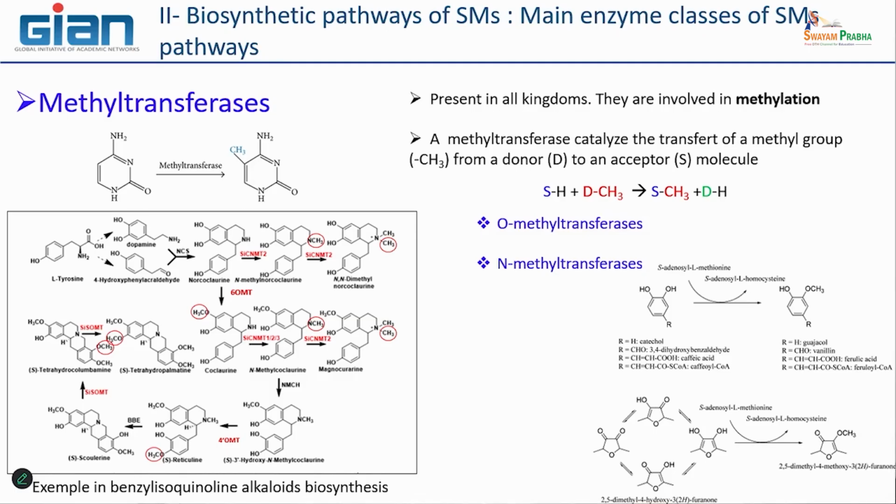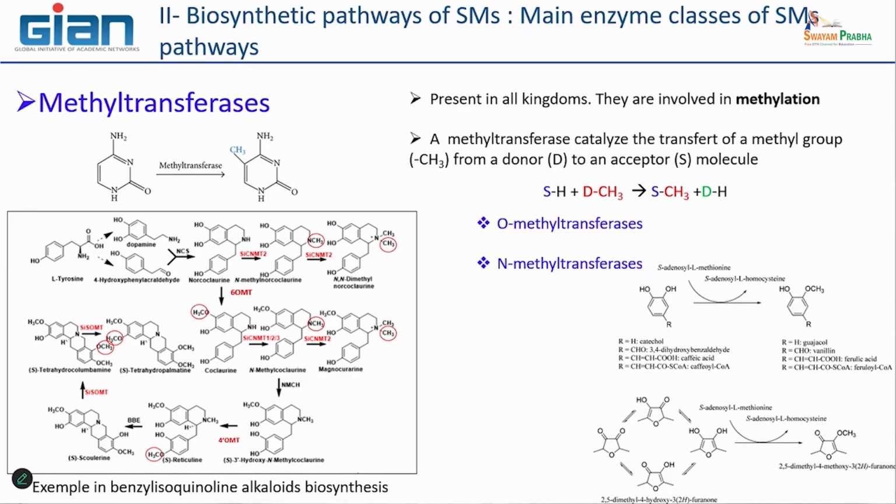Normally it can be on a carbon, so they are able to create a carbon-carbon link. This needs lots of energy also. Methylation is a very costly modification. So this is why they need to have some donors with this group, and they catalyze the transfer of this group, CH3, onto the substrate.